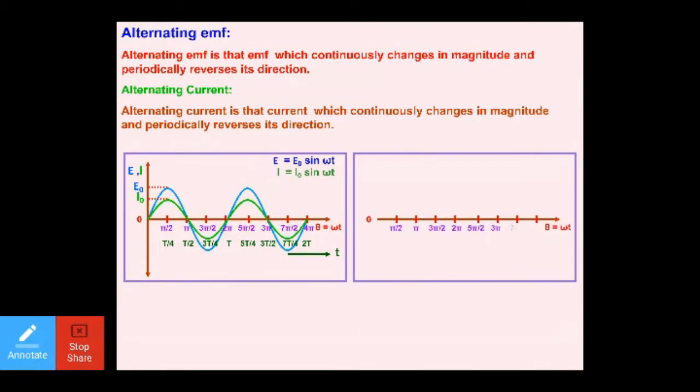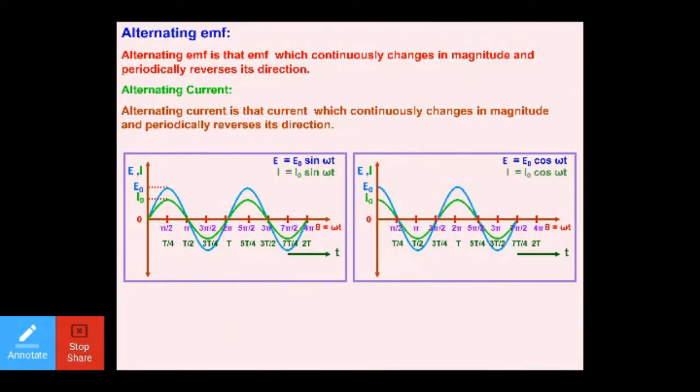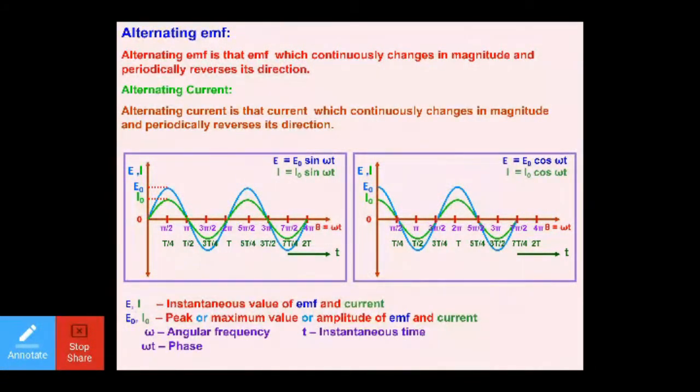Similarly, the same way as we have made for the sine, these are the different time scales and the angles I projected. This is a reference line along the y-axis. And this will be the case when you'll be taking the values along the cos line, cos graph. So you can write it like E is equal to E naught cos omega t and I is equal to I naught cos omega t.